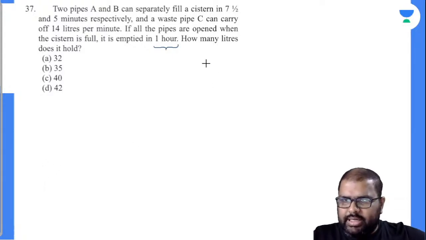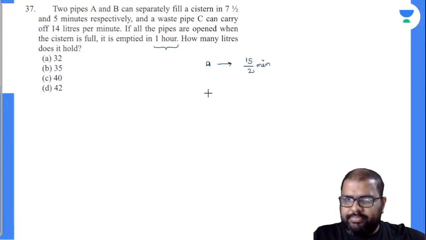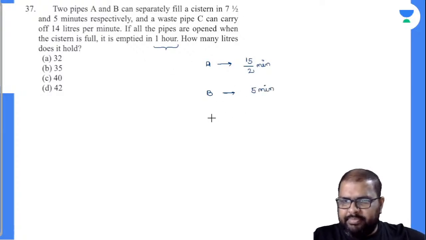So we'll do it. Let us take A, which is given as a filling pipe. A takes 7.5, meaning 15 by 2 minutes. I'll write it down like this: 15 by 2 minutes. B again is a filling pipe which takes 5 minutes to fill the tank. Now C is a waste pipe which empties it, so I'll write it in negative manner. We don't know the total time it takes. We know only one thing, it can remove 14 liters per minute.